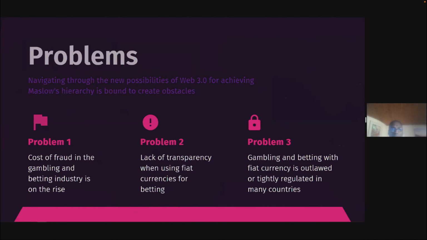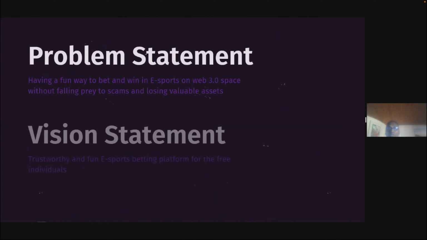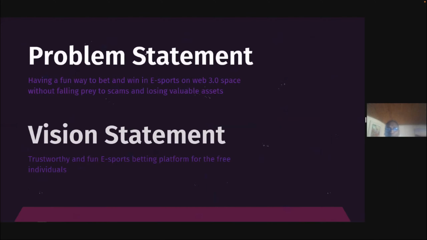With regards to our vision, Planet X is to create a fun and trustworthy betting platform for esports gaming enthusiasts. And if you take a look at our site, you will see it's got that fun and vibey feel to it.